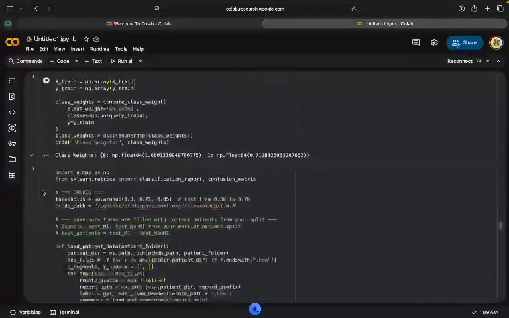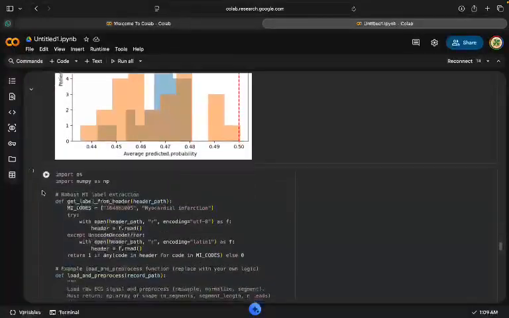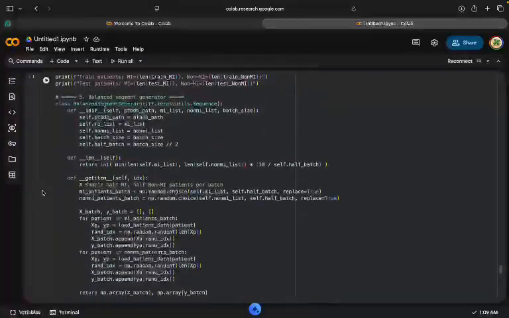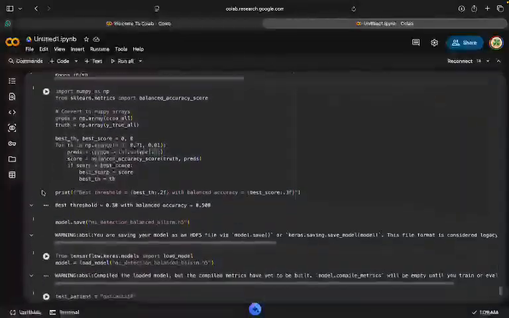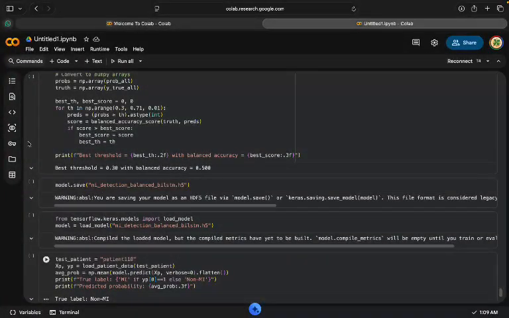In conclusion, this project demonstrates how deep learning can be effectively used to detect myocardial infarction from ECG signals. The model shows good performance and can assist doctors in early diagnosis. In the future, this system can be extended with IoT devices for real-time monitoring and integrated into mobile healthcare applications.